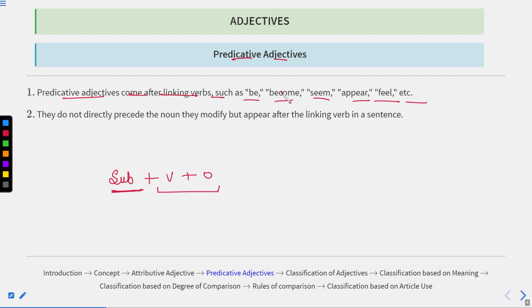Predicative adjectives do not directly precede the noun. This is something very important about it, that they do not directly precede the noun. They modify the noun but appear after the linking verb in a sentence. So this is the most important thing about this, that they do not directly precede the noun, but they come after it.